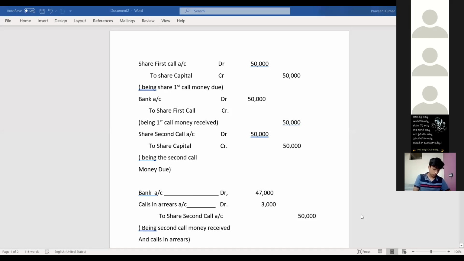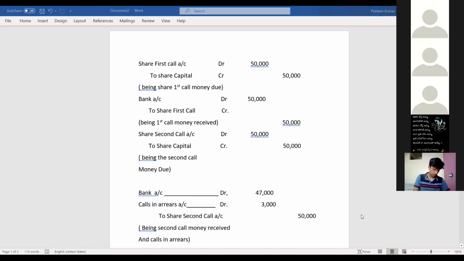After that, on second and final call, 600 shares were not paid. So that's why we have multiplied 600 into 5, that is 3,000 on second call. Again, 600 into 5, that is 3,000 on final call. Got it? Next, coming to the second call, share second call account debit to share capital, that is 50,000, being the second call money due. After that, the second call amount has been paid, and calls in arrears also we have to show.